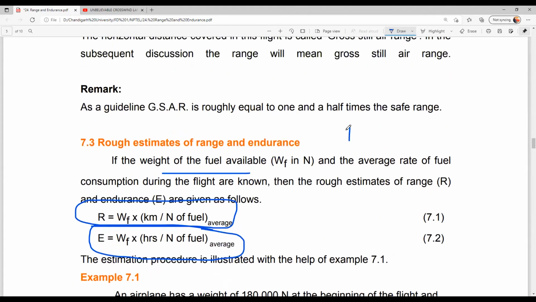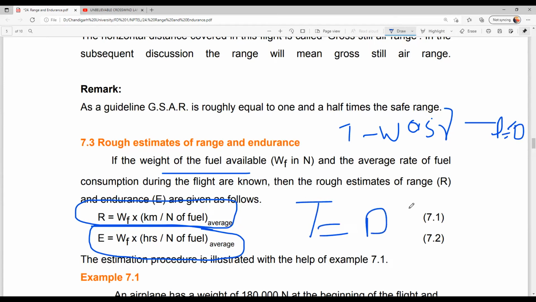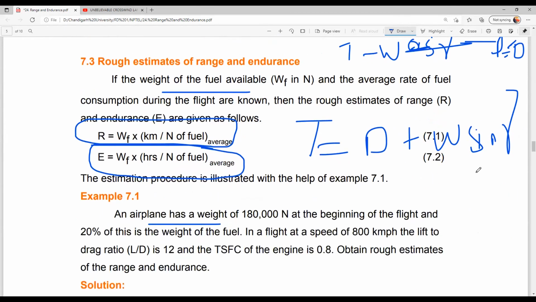Like thrust minus W cos gamma minus drag is equal to 0. This is for climb. So how are we writing it? Thrust is equal to drag plus W sine gamma. This is what we have written for climb. What is this equation actually indicating?